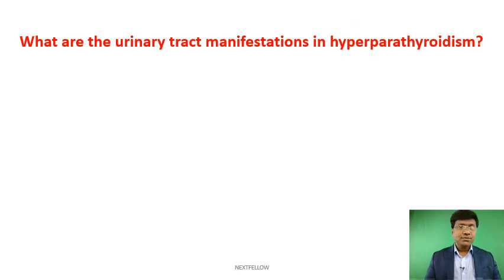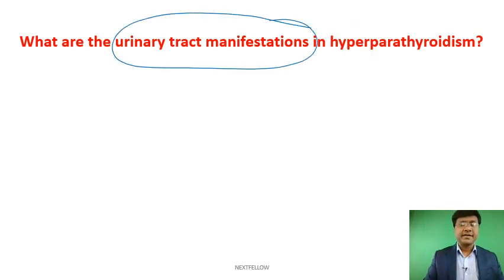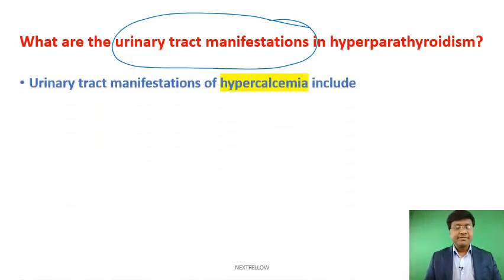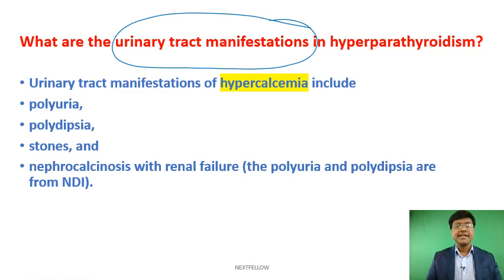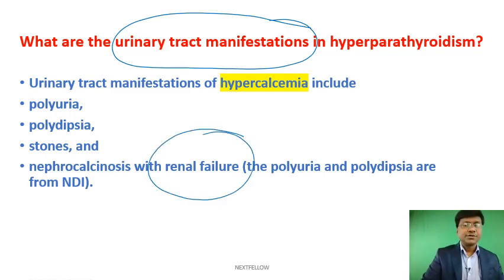Next. Now, what are the urinary tract manifestations in hyperparathyroidism? So if you take the urinary tract manifestations, there will be presence of hypercalcemia, right? And secondary to hypercalcemia, you have the presence of renal calculi, right? There will be polyuria, polydipsia, stones, and nephrocalcinosis with renal failure, right? So these will be the renal and urinary tract manifestations in hyperparathyroidism. All these manifestations are mainly because of the hypercalcemia.